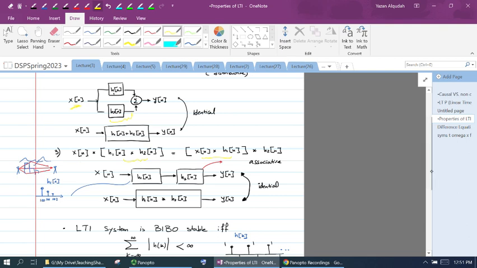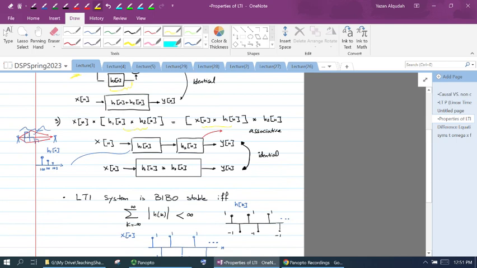Either one will give me the same result. Again, x of n convolved with h1 of n convolved with h2 of n will give me y of n. I can convolve h1 and h2, and the result of this convolution is going to give me, if you like, h3. If I convolve x of n with h3, it will give me the same output. I could have also convolved x of n with h1 of n, and the result convolved with h2 of n. That will also give me the same result.